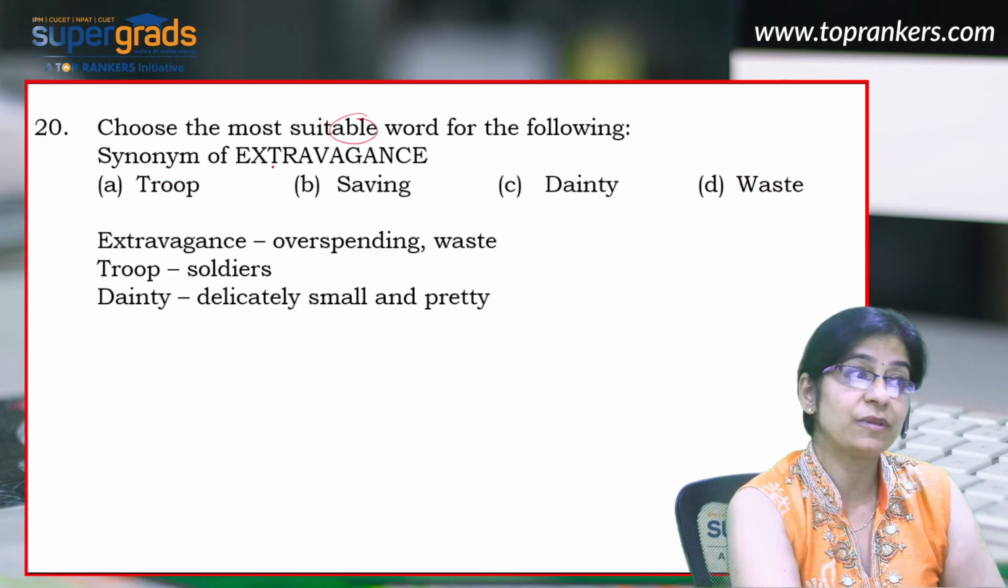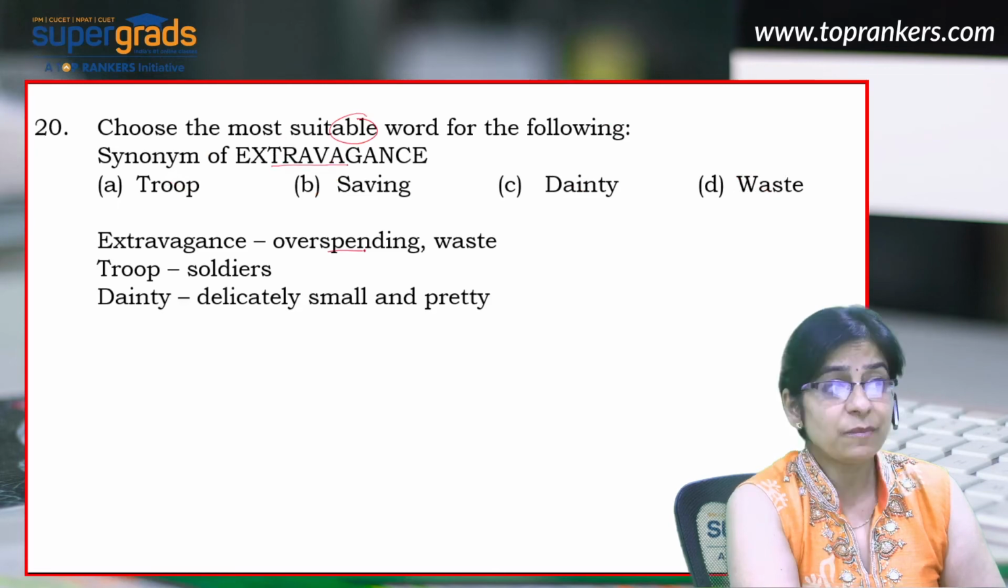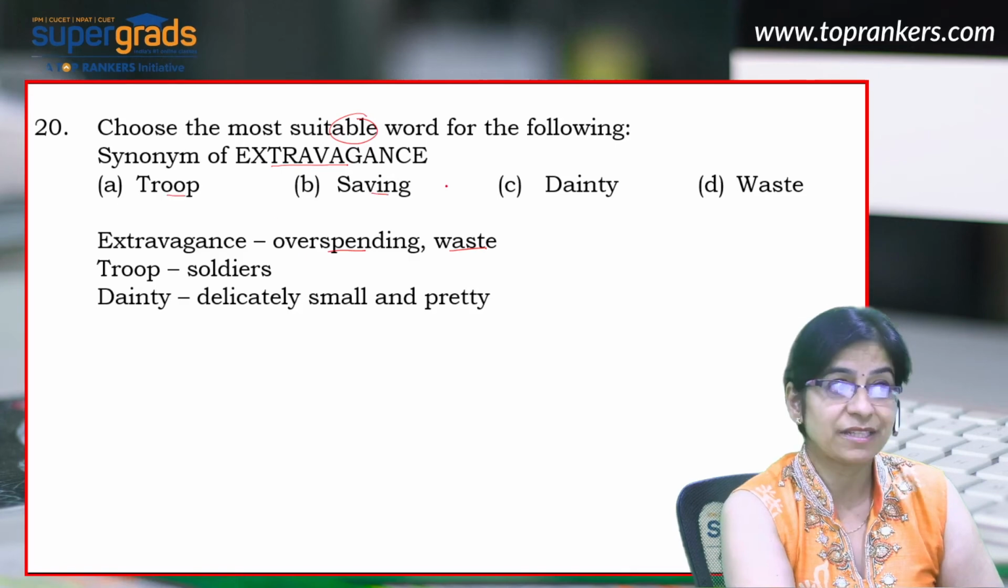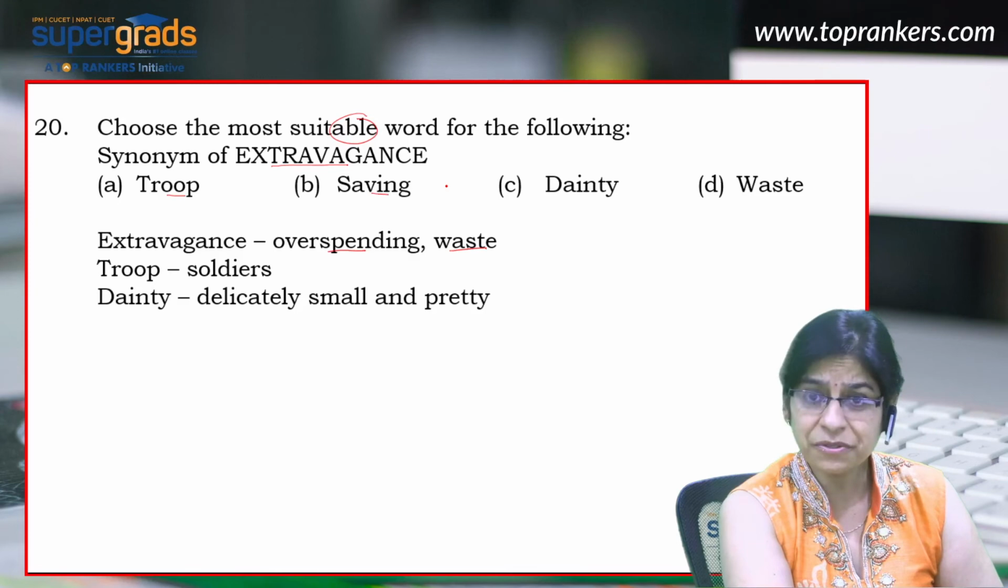The next word in the list is again a suitable word for the following. So you need the synonym of extravagance. Now, extravagance simply means overspending or being wasteful. Troop is a collective noun for soldiers, so troop of soldiers. Saving simply means saving money. It's actually the opposite of extravagance.